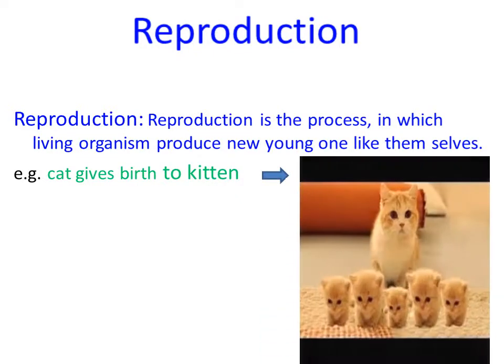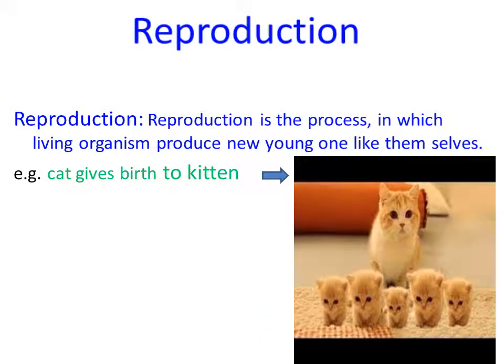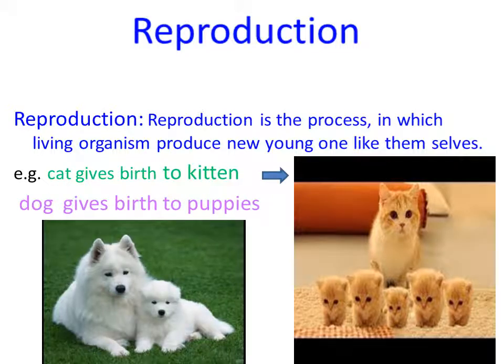Look at the picture. Here is the cat, and in the picture there is a single cat and five kittens. Kittens and cats are similar. They look similar. There is another example. A dog gives birth to puppies. The dog and its puppy are also similar.